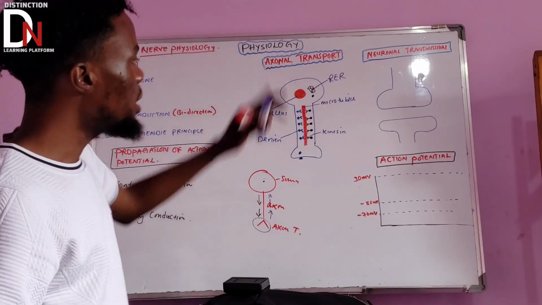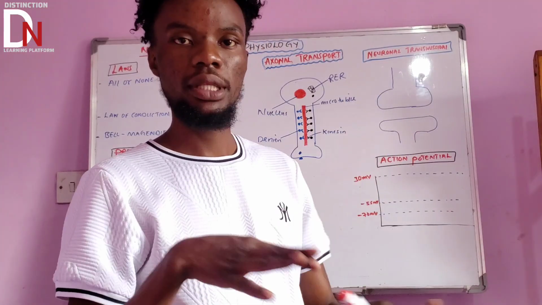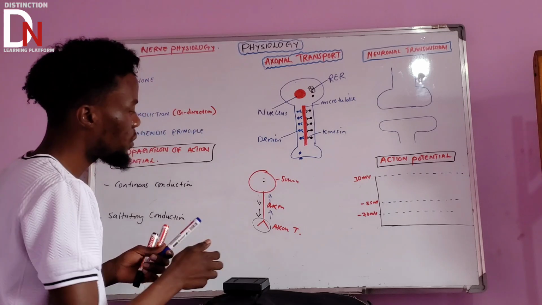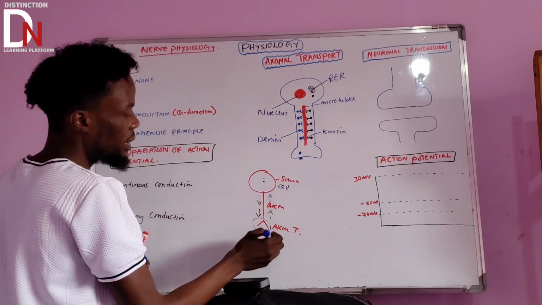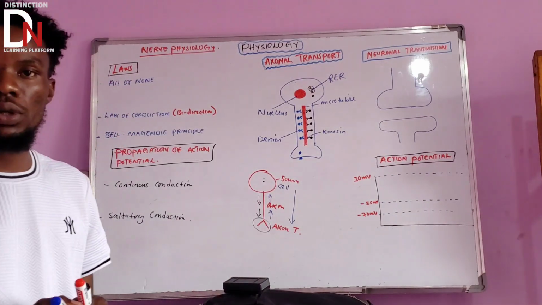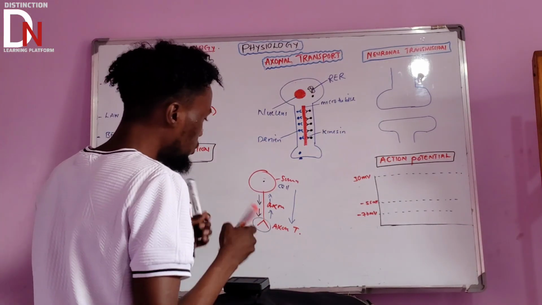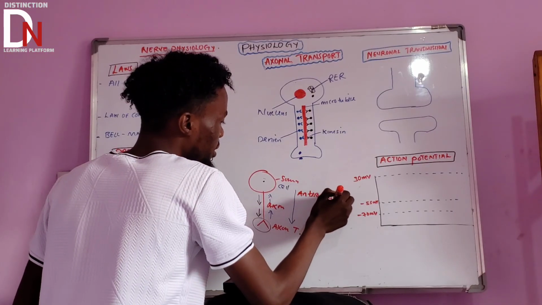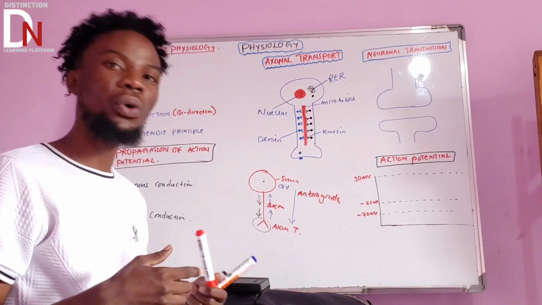Now, there are two types of axonal transport. Since we know the structure, let's talk about the types of axonal transport. If this is the cell body and this is the axonal terminal, and the direction is going like that, we call that type of transport anterograde. Sometimes they use another name, which is orthograde.